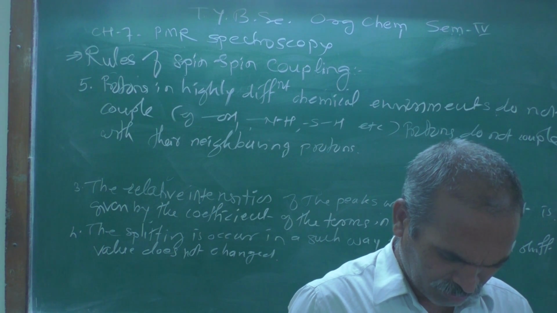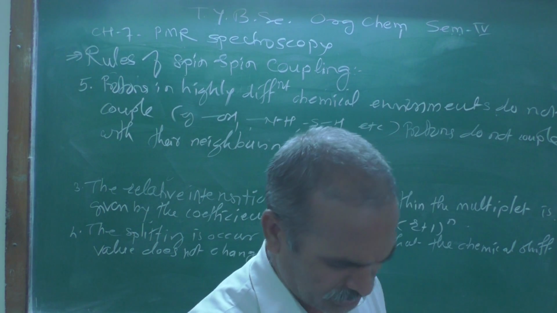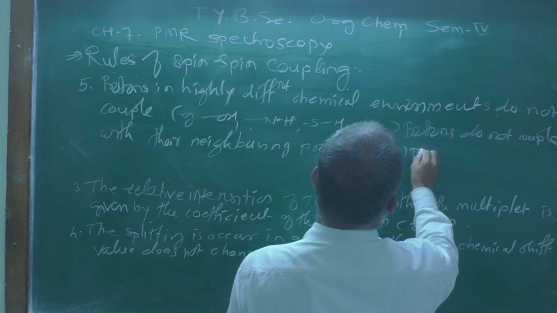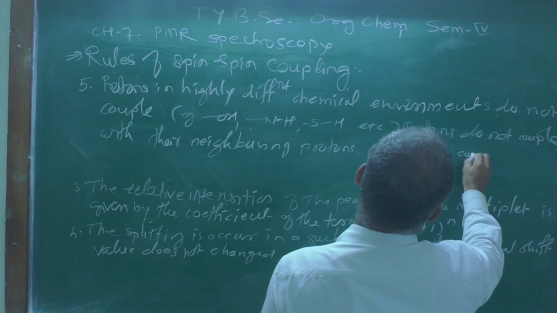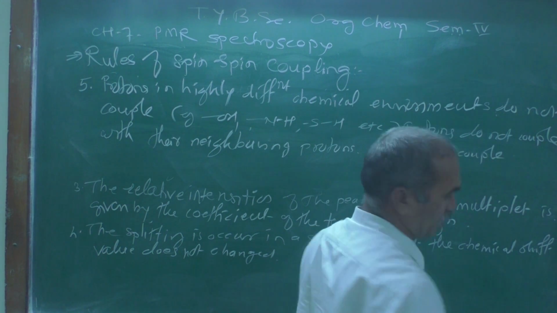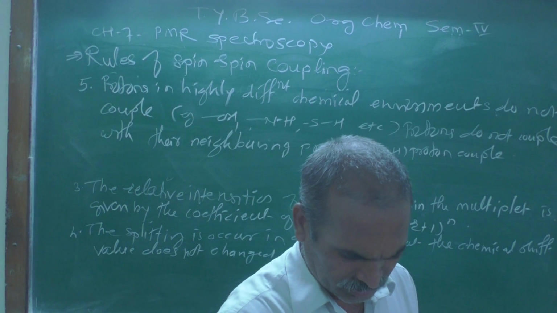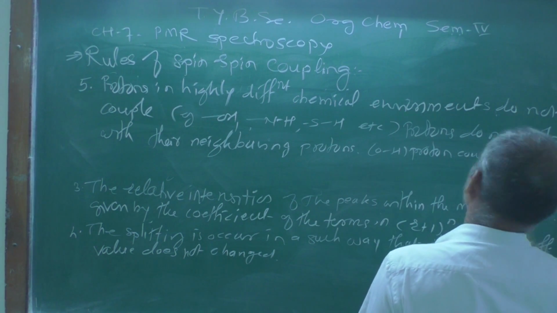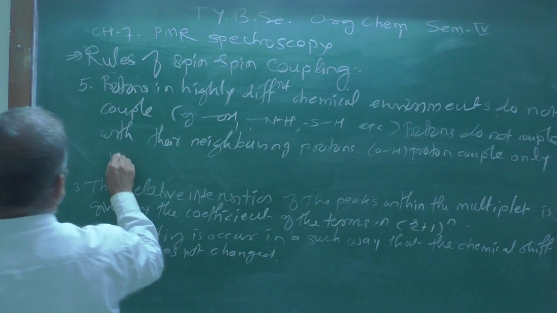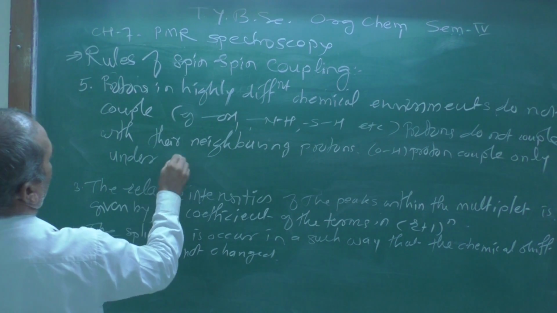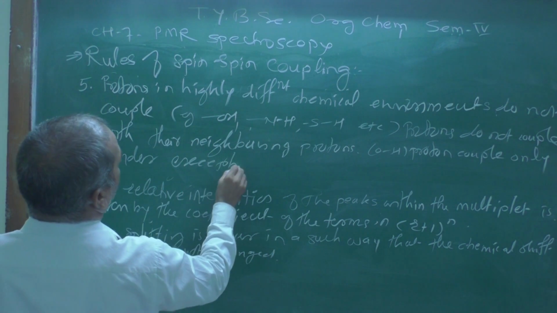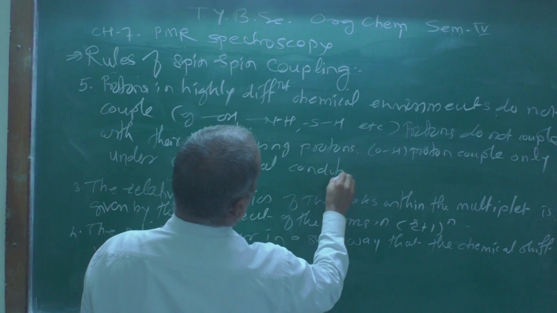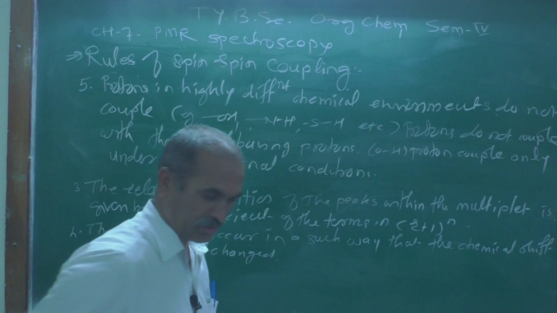OH proton couple only under exceptional conditions.